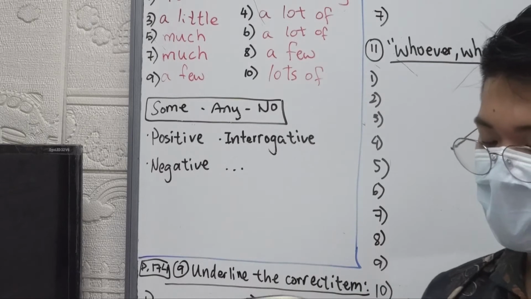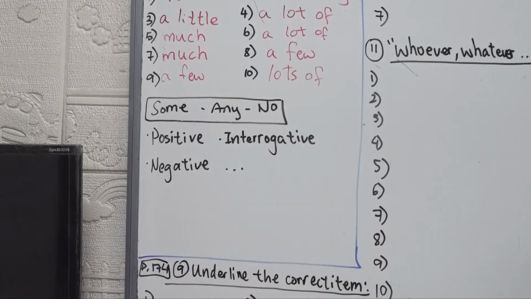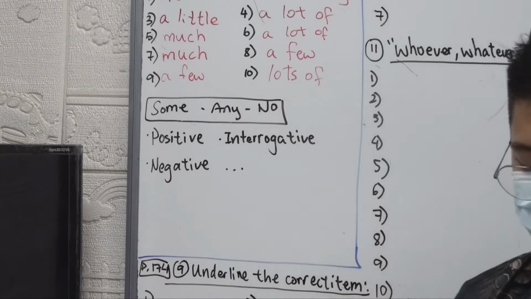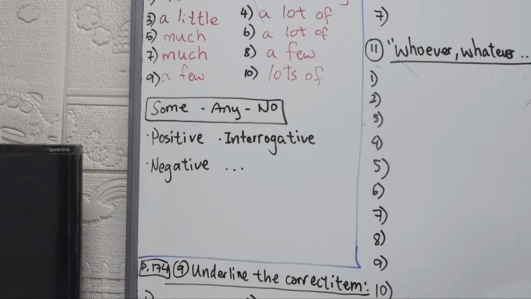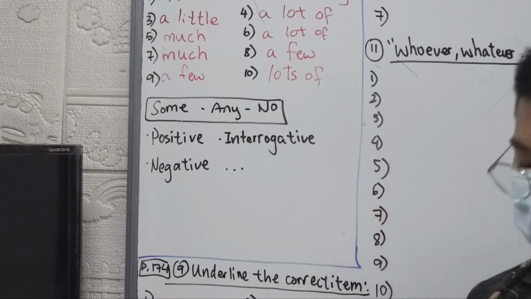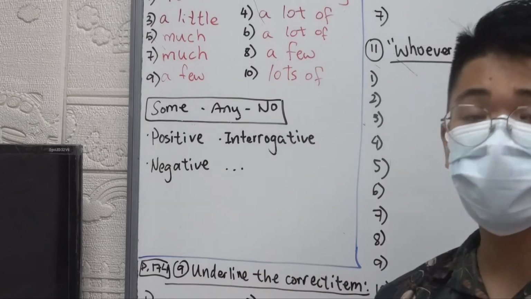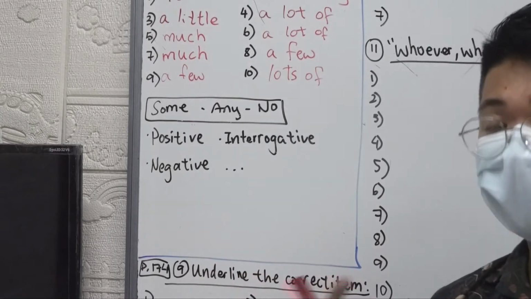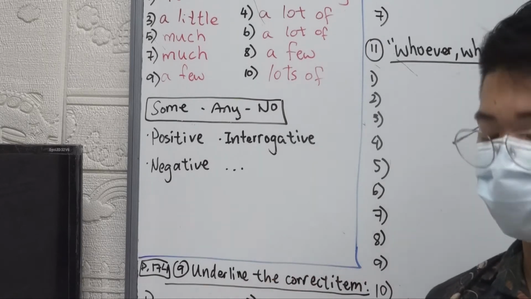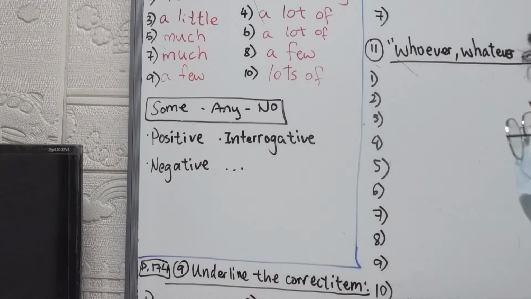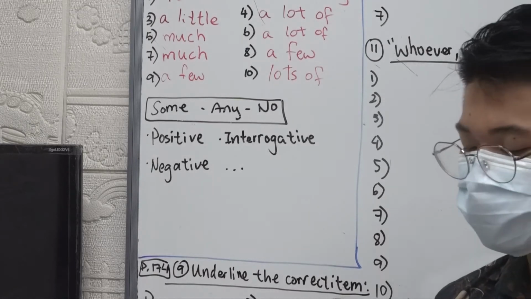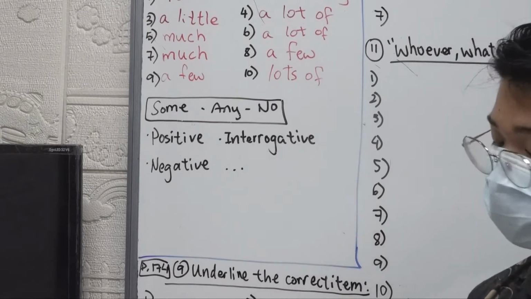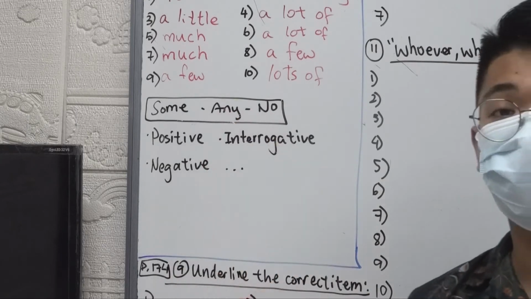So something. And then we have, is there someone waiting for me? You expect that there is someone waiting for you. So is there someone waiting for me? Yes, there is. But is there anyone waiting for me? This is you asking in general. Is there someone waiting for me? You're expecting. Is there anyone waiting for me? Is just asking a question. You're not sure if someone is. All right, and then we have any. Any is used before countable and uncountable nouns. Same thing, countable and uncountable. And then we have, is there any sugar? This is the question, interrogative. Is there any sugar? So we don't know for sure if there is or there is not.